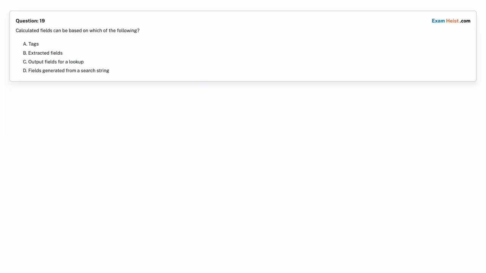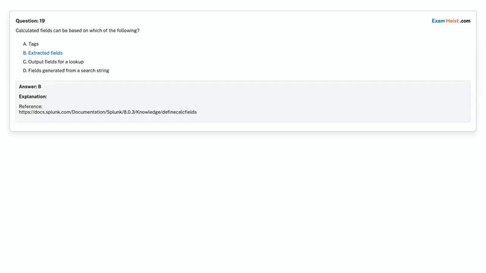Question 19. Calculated fields can be based on which of the following? Option A. Tags. Option B. Extracted fields. Option C. Output fields for a lookup. Option D. Fields generated from a search string. Choose the correct answer. Correct answer is option B, extracted fields.